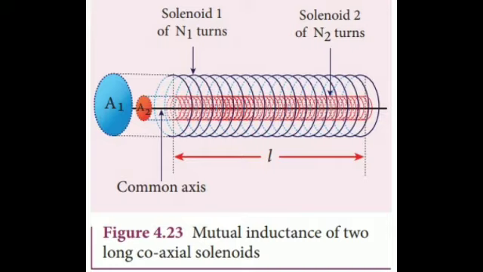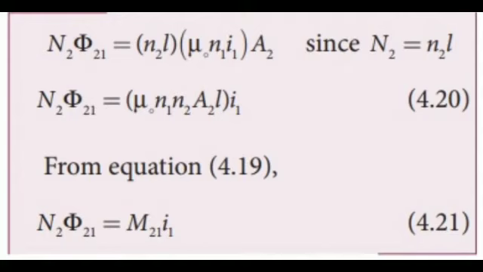Let I1 be the current flowing through solenoid 1. Then the magnetic field produced inside it is B1 is equal to mu naught N1 I1. As the field lines of B1 are passing through the area bounded by solenoid 2, the magnetic flux is linked with each turn of solenoid 2 due to solenoid 1. The flux linkage of solenoid 2 with total turns N2 is N2 phi 2 is equal to N2 L into mu naught N1 I1 into A2.